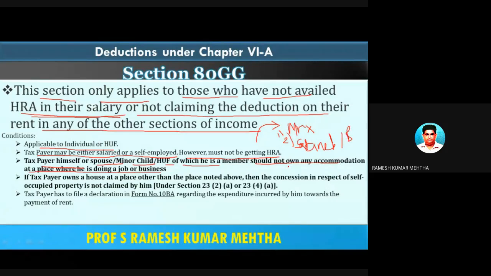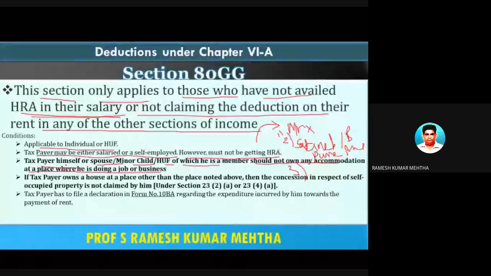Number three, if he's doing a business in Pune or doing a job in Pune, then in such a place, this taxpayer or his spouse or his minor children or HUF should not have a residential accommodation at the place where he is doing the job or conducting his business.